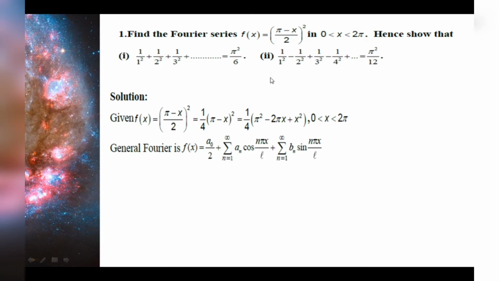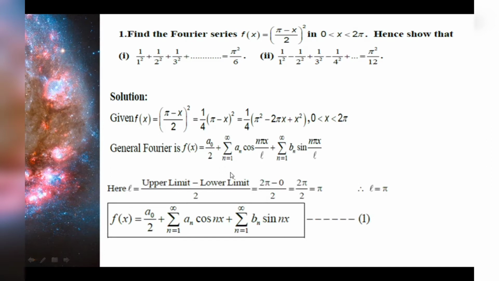Here the f of x is nothing but (pi minus x by 2) the whole squared. For convenience, we are expanding it and we have it as 1 by 4 times (pi squared minus 2 pi x plus x squared). And the interval given here is 0, 2 pi. In this, L is nothing but the upper limit minus the lower limit divided by 2. Here in our problem, the upper limit is 2 pi and the lower limit is 0. So we get 2 pi by 2, which is nothing but pi, and therefore L equal to pi.